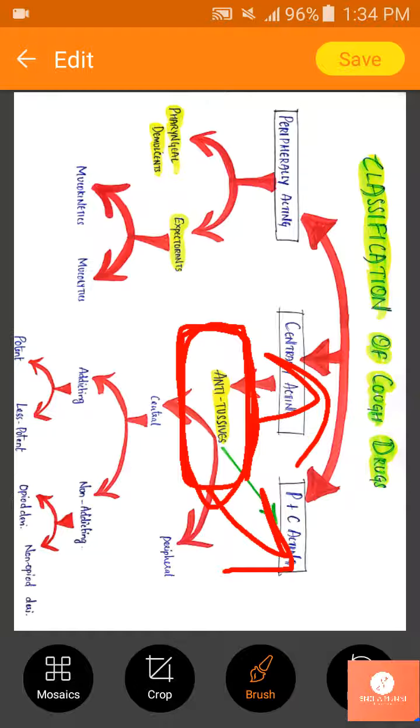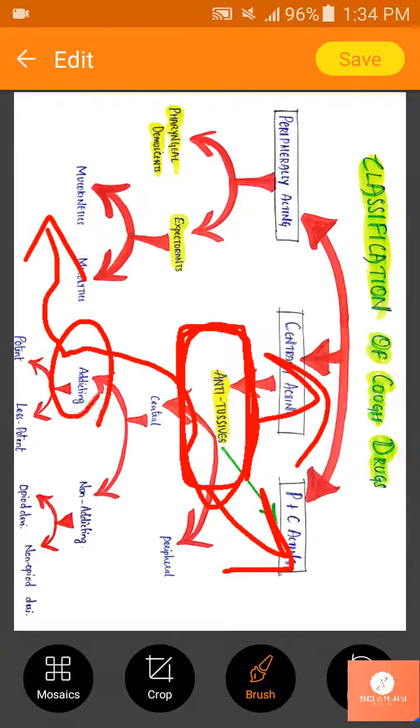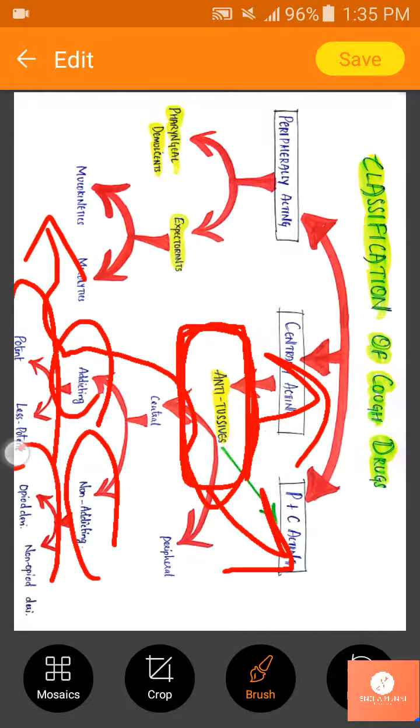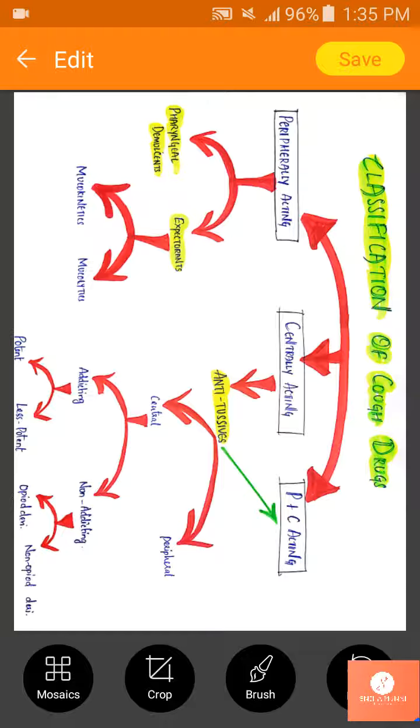So here, central is again subdivided into subclasses. These are addicting and non-addicting. In addicting we have potent and less potent, and in non-addicting we have opioid and non-opioid derivatives. So now let's check out what are the drugs present in these classes.